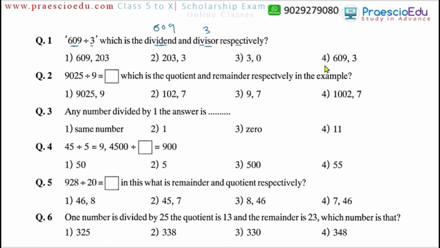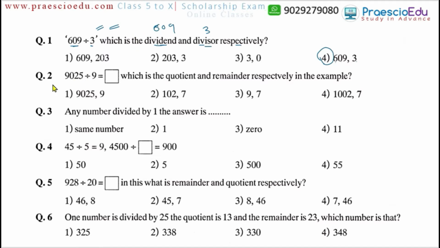Now here option number 4 is correct, because 609 and then 3 respectively are given in option number 4. So don't make any confusion between dividend and divisor. After this, whatever answer comes is called the quotient, and if there is a balance, we call it the remainder.